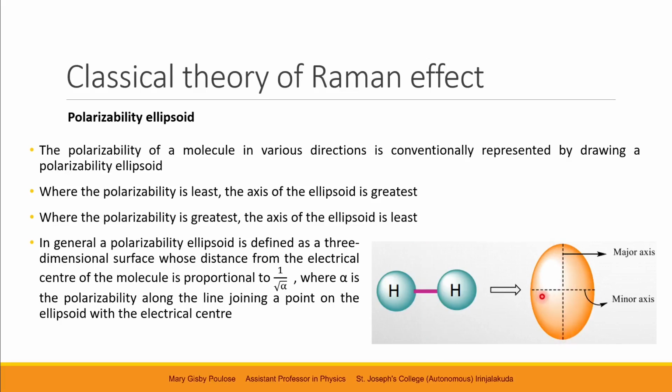Okay, so the minor axis represents the direction in which polarizability is greatest, whereas the major axis represents the direction in which the polarizability is least. So with this ellipsoid, we can define the polarizability of a molecule. Thus, in this ellipsoid, the ellipsoid axis is proportional to 1 by root alpha, where alpha is the polarizability of the molecule.